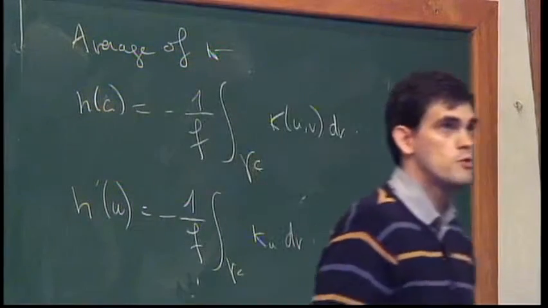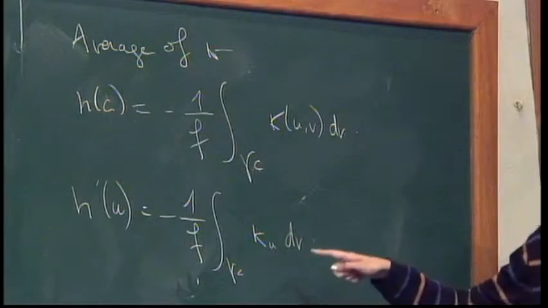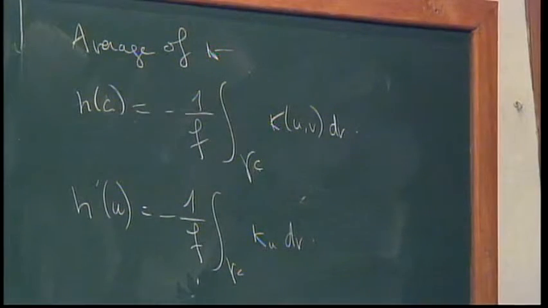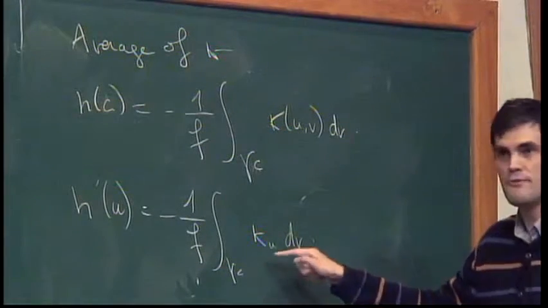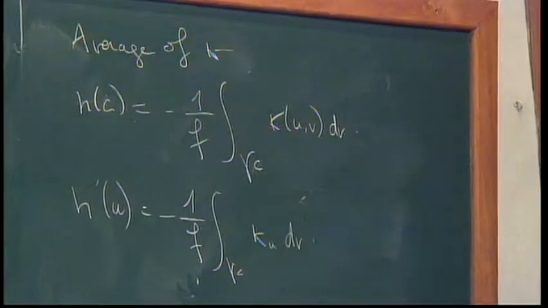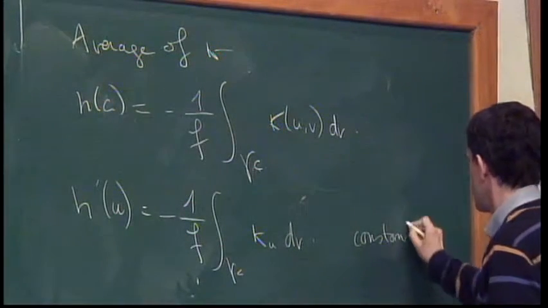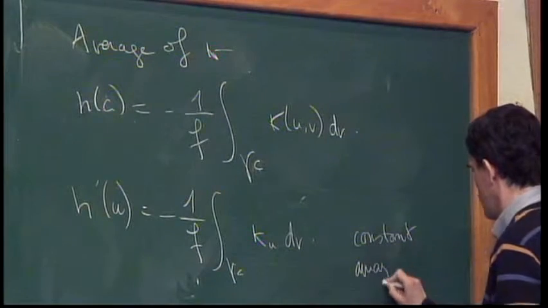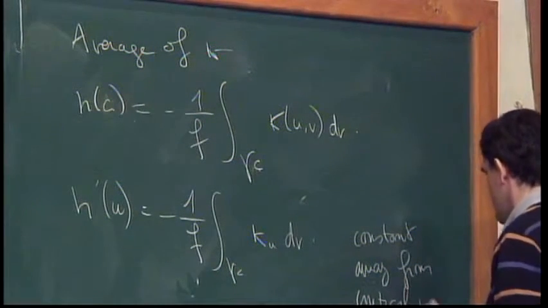But kappa uu, because kappa is harmonic, is minus kappa vv. But kappa is a well-defined function. So when you compute the integral on a union of closed curves of kappa vv dv, it will give you 0. So this is clearly constant, away from critical points of the height.